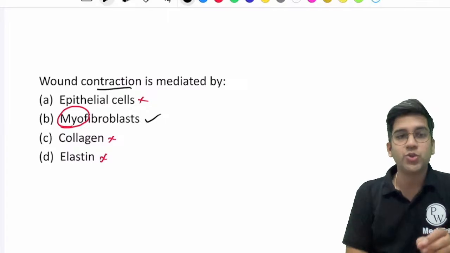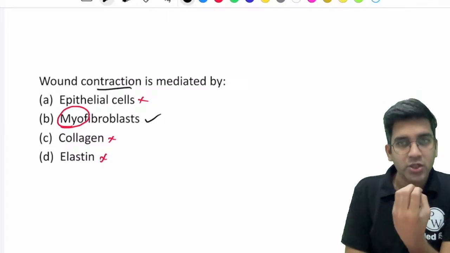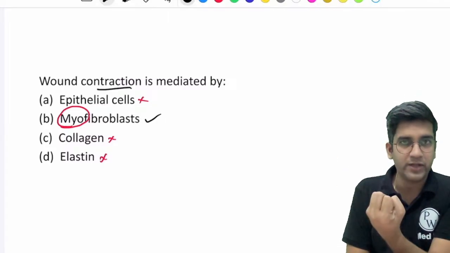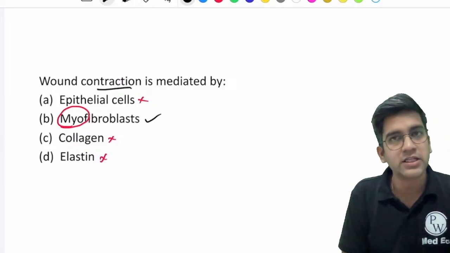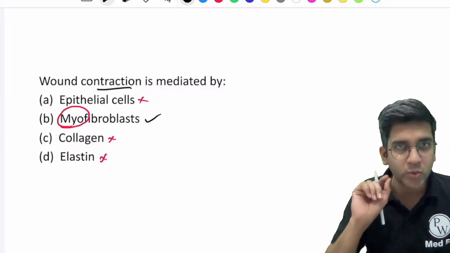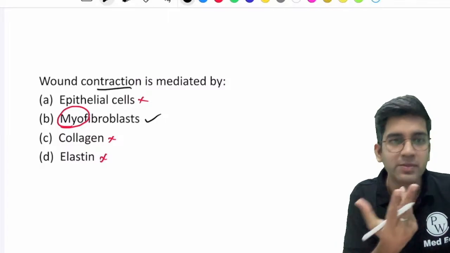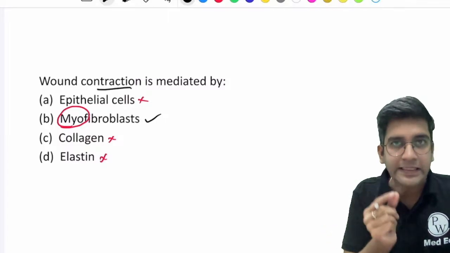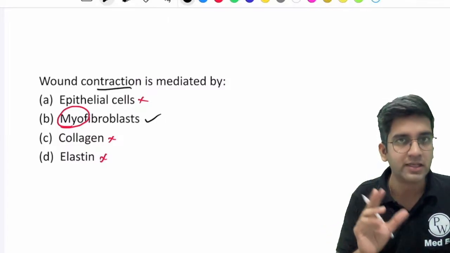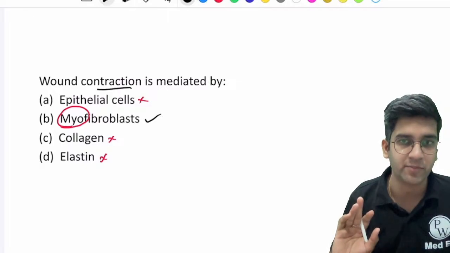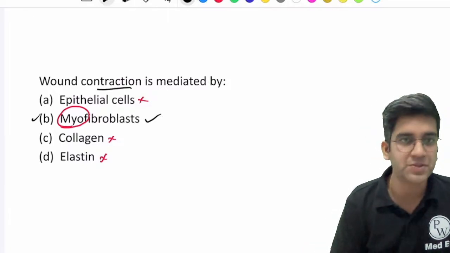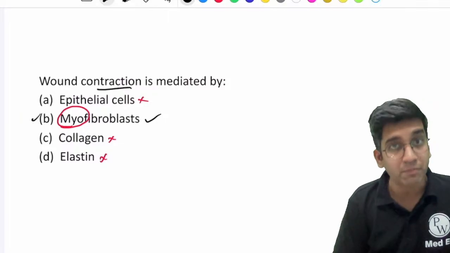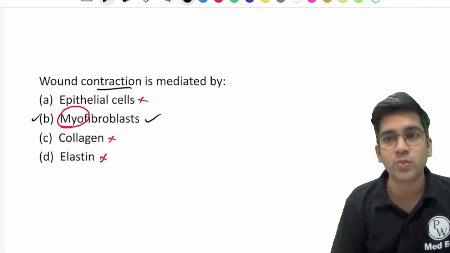So elastic tissue will have a recoil effect. Once I expand it, it will recoil. Elastic tissue will not normally contract. The only thing which can contract is myofibroblast. If a new question comes, just think. This might be new for some of you. The only thing here which has the capability to contract is a mesenchymal tissue, which is myofibroblast, right? Perfect. Yes, option B is the right answer. The rest of them will be there in a scar, but that won't contract.